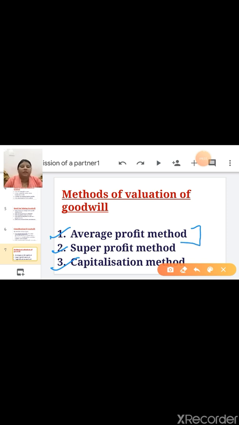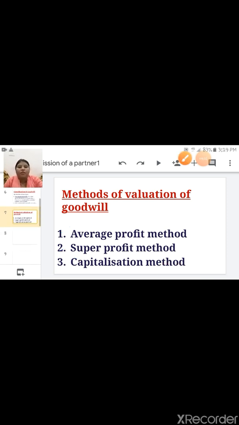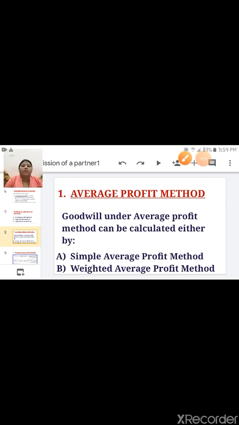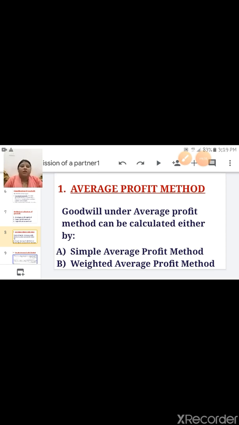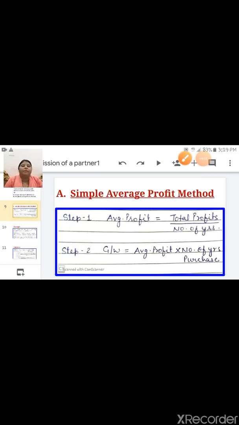The first method, average profit method. In average profit method, take out your rough notebook and note down the formula. Goodwill can be calculated either by simple average profit method or weighted average profit method. So first we will cover simple average profit method.